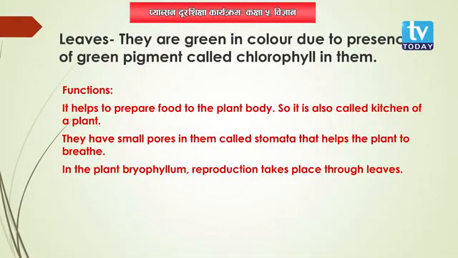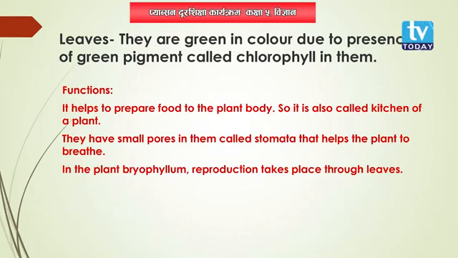Plants are also living things, right, and they also breathe, isn't it? So for the breathing process, plants have small pores on their bodies. Those small pores are called stomata. Stomata in leaves help during respiration to take in oxygen and to throw out carbon dioxide.